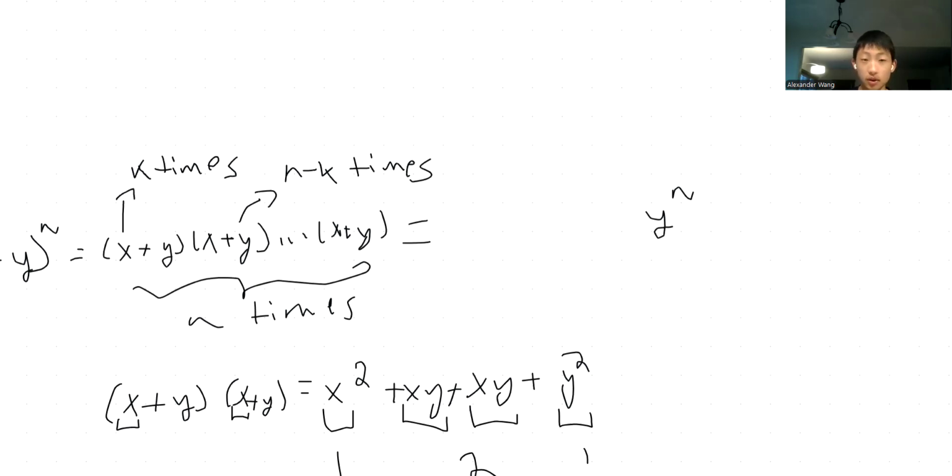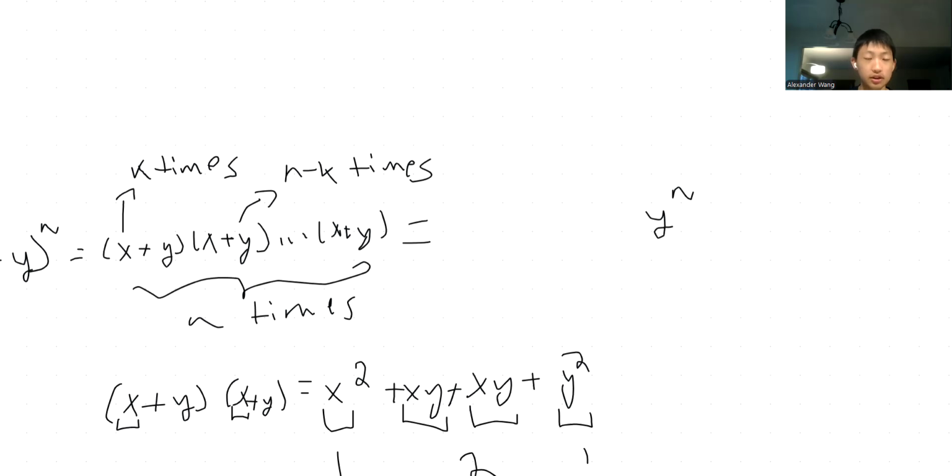Well, remember stars and bars? If we have a pile of n items, and we wanted to choose k of them to be x and n minus k of them to be y, then if we choose k x's and place them into a new pile, that leaves n minus k y's in the original pile.